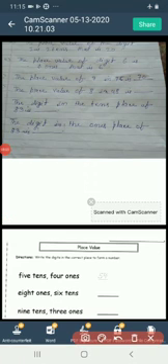Let us see this example. The digit in the ones place of 83 is. The digit in the ones place of 83 is 3. 3 ones. It means 3.